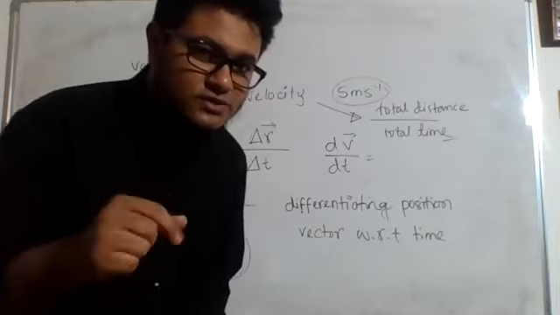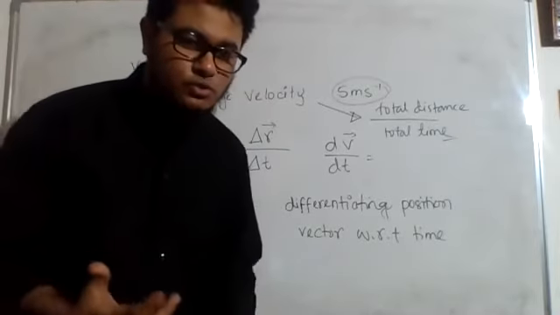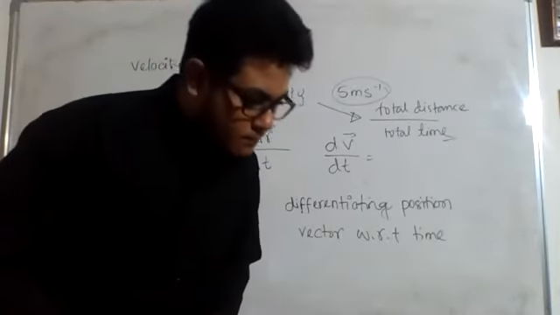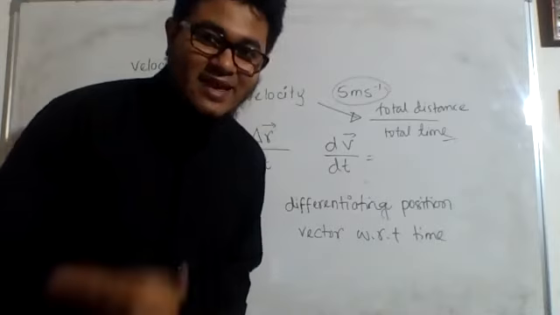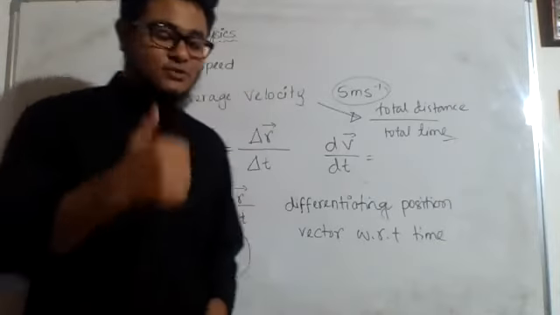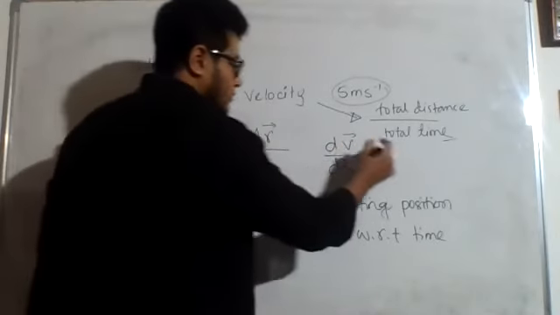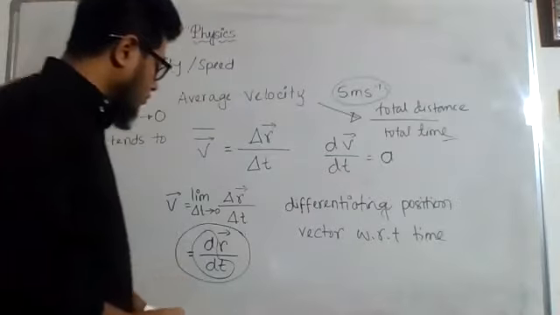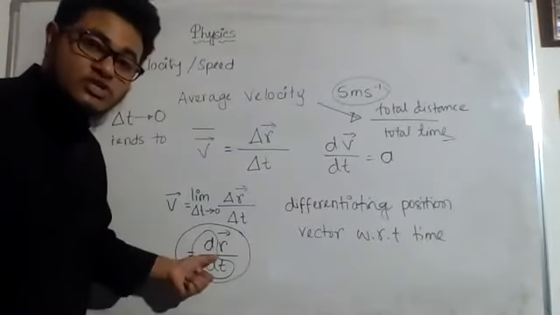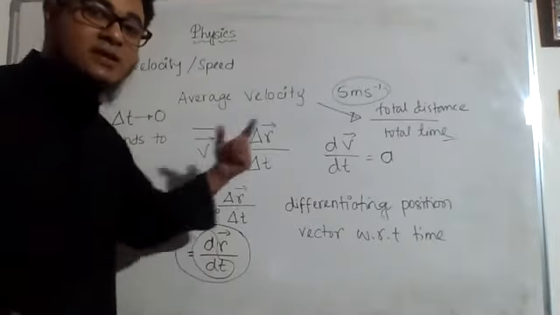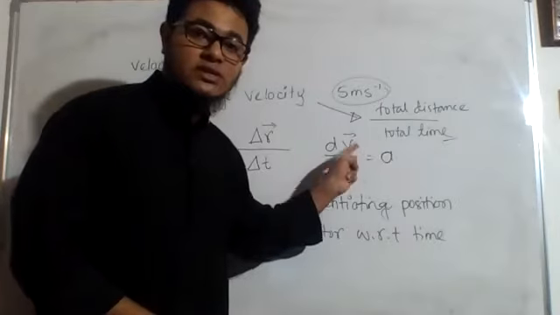The rate of change of velocity with respect to time, what should it be equal to? Acceleration. Very good, excellent. Remember, this should be equal to acceleration. So the rate of change of position is velocity and the rate of change of velocity is acceleration.